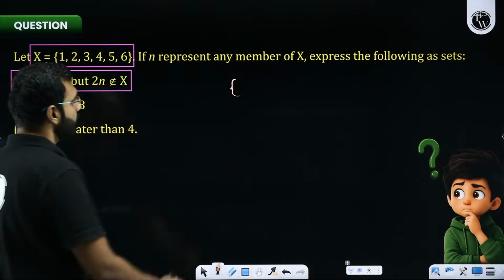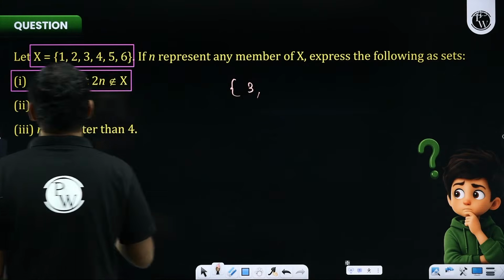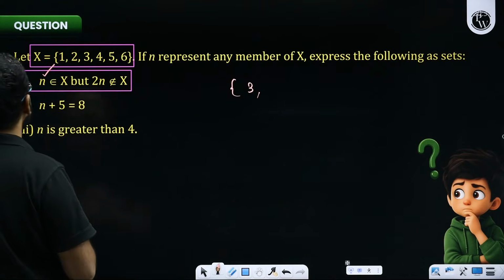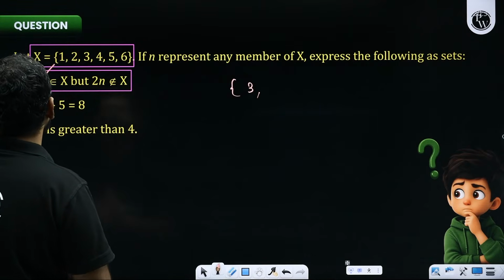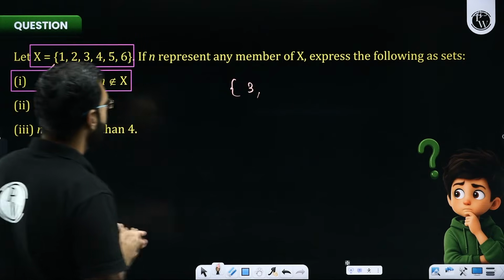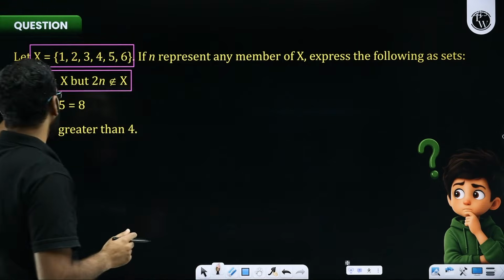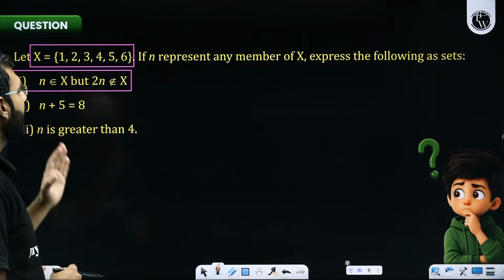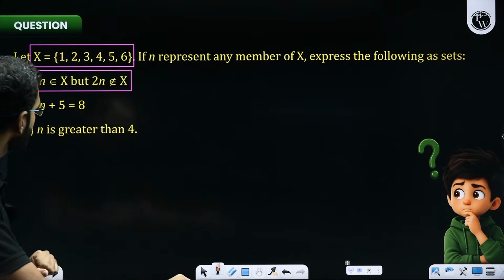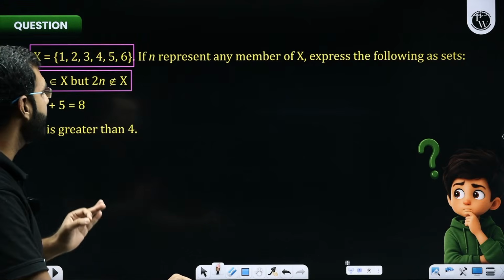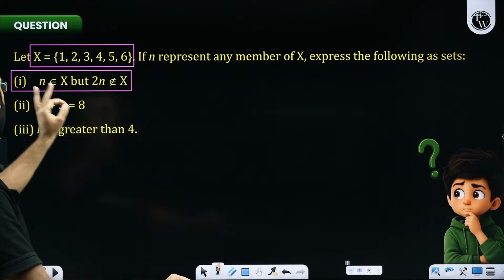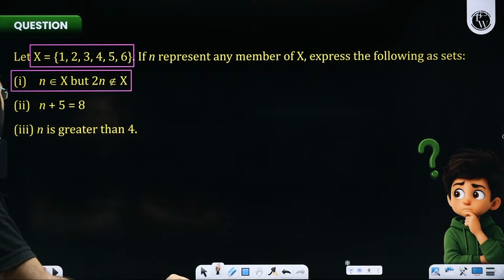Let us try and take 3. If I consider 3, 3 can be a part of X. I think I'm making a mistake. I'm really sorry. N belongs to X. Let me read it again. I think I did not read the question properly. X has 6 elements. N represents any member of X. Express the following as sets where n is an element of X, but 2n is not an element of X. I think we were following the right approach.